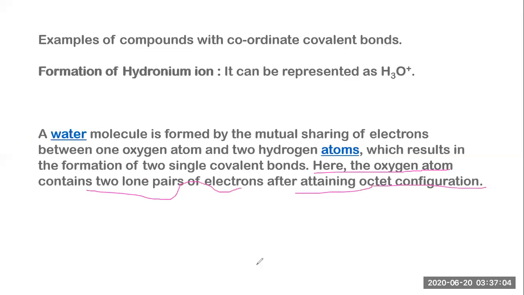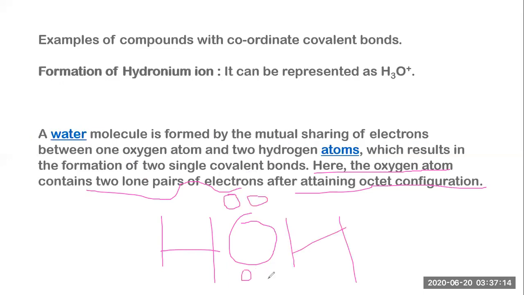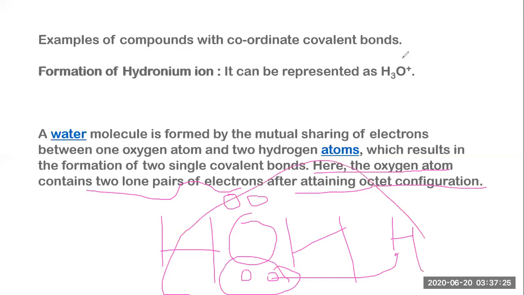So we have seen the water molecule like this, having 2 lone pairs of electrons, upper side and lower side. Because they have the extra electrons, when the favorable condition occurs, they combine with another hydrogen, which leads to the formation of the hydronium ion. So this is the case.